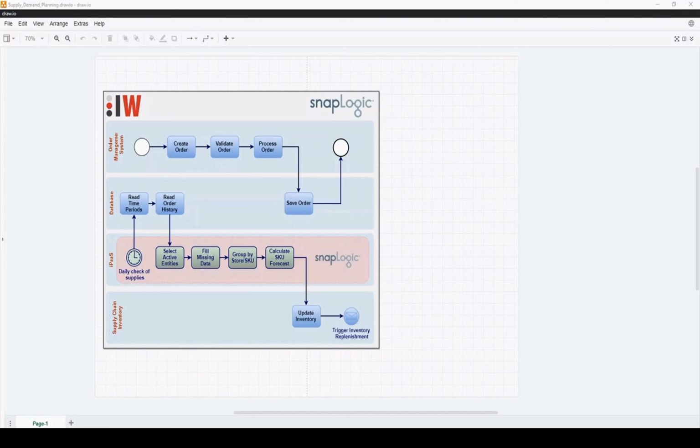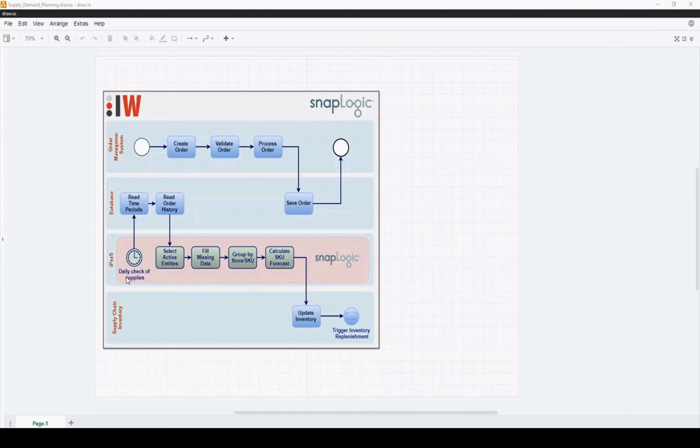What you see here is the high-level architecture of the business process. So we have a company that has physical stores that require replenishing of their products. Each store uses an order management system to write the order sales data in a database. That data is then used for further analysis and also inventory forecasting.